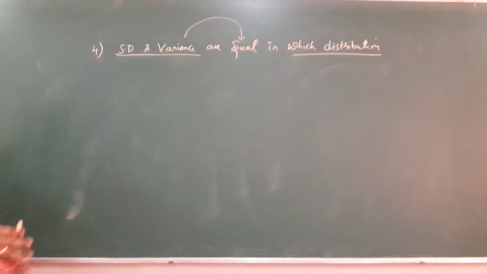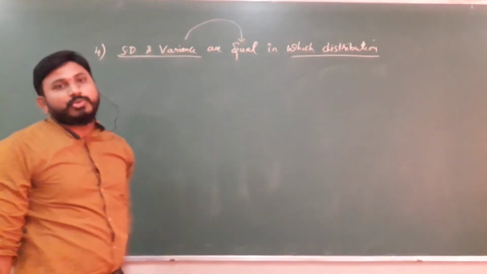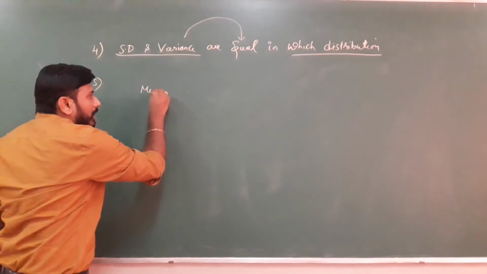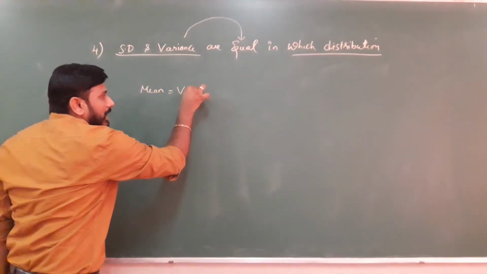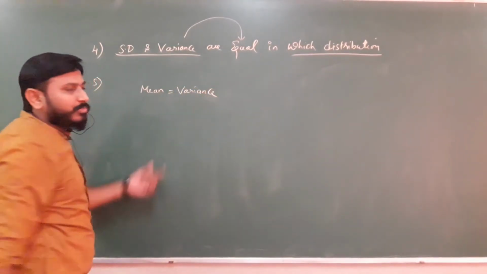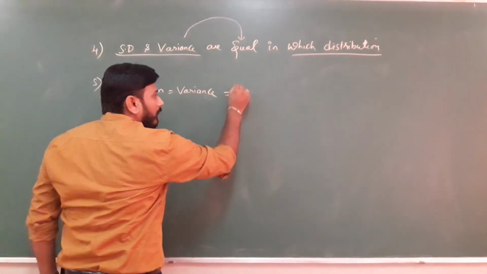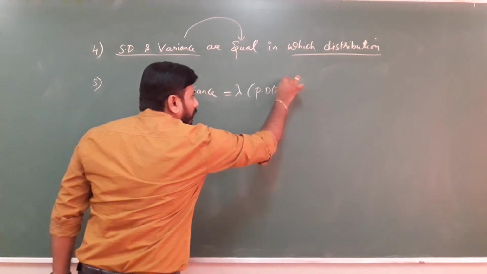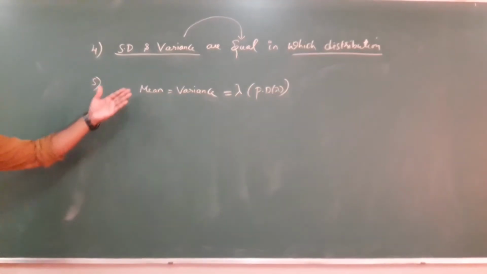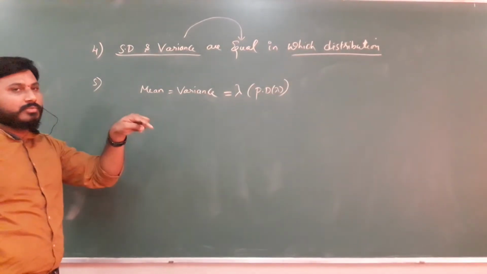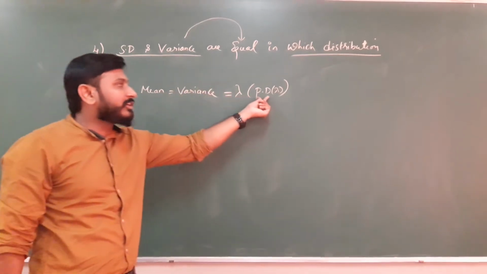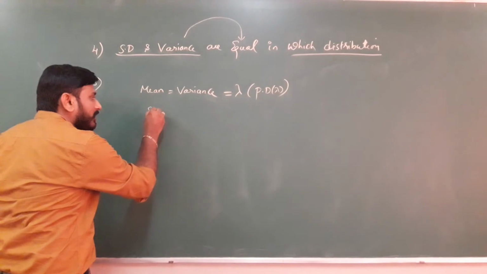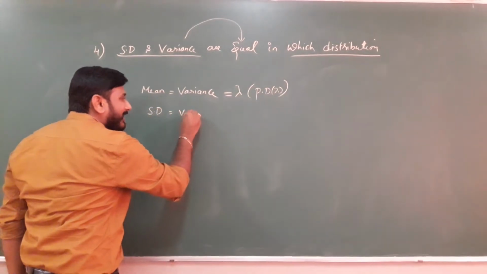Standard deviation and variance are equal in this distribution. See, mean and variance, these both are equal in Poisson distribution. If you remember the question, in this distribution the mean and variance are equal. You need to write Poisson distribution. Now, in which distribution are the standard deviation and variance equal?